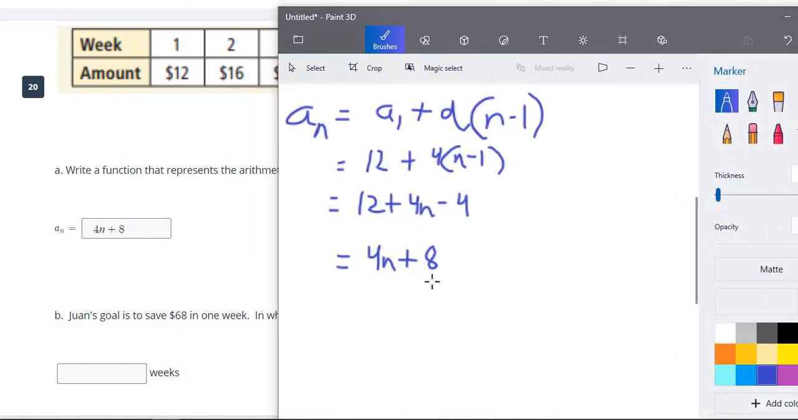Now, this is a little different than what we've done in the past. In the past, we wanted to find out what the actual number is going to be. So we would plug whatever number in the sequence in for n. If we wanted to find the 15th number, we would replace n with 15. Now our end result is going to be 68, and they want us to find what week that is going to happen. So which number in the sequence is 68?